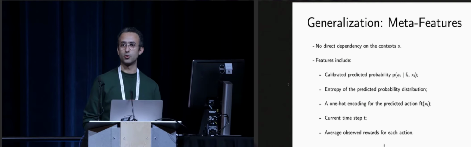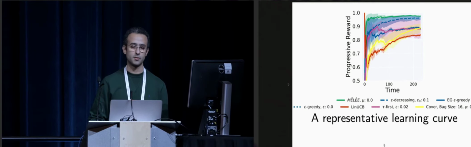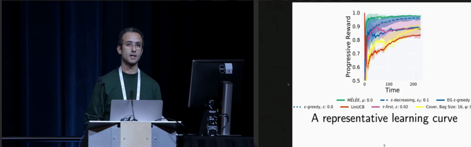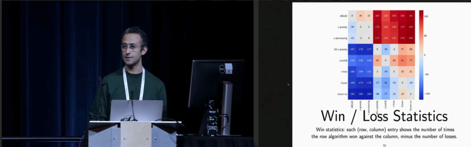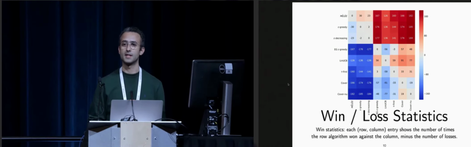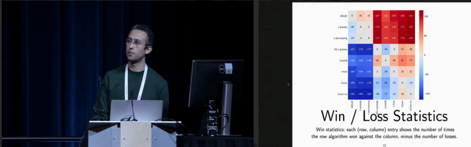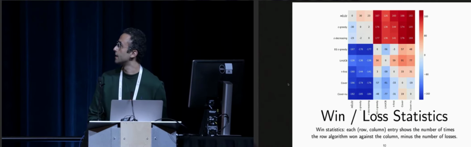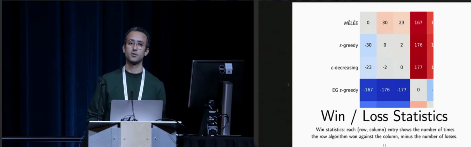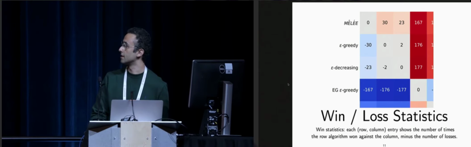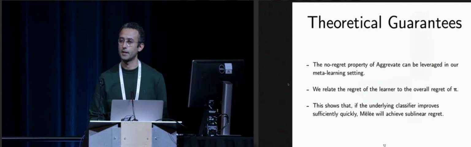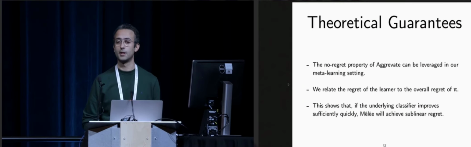We compare our approach to alternative exploration strategies in contextual bandits like Epsilon Greedy, LinUCB, Tau First, and Cover. And we conduct experiments on 300 contextual bandit datasets. These are simulated from multi-class classification problems. And we outperform alternative strategies in most settings. Just to give you a glimpse of the results, here in the first row, our approach outperforms Epsilon Greedy on 30 or more datasets in win and loss statistics. We also provide theoretical guarantees for our work, showing that the no-regret imitation learning guarantees can also be leveraged in our meta-learning setting.